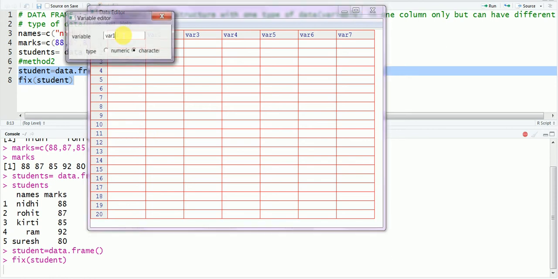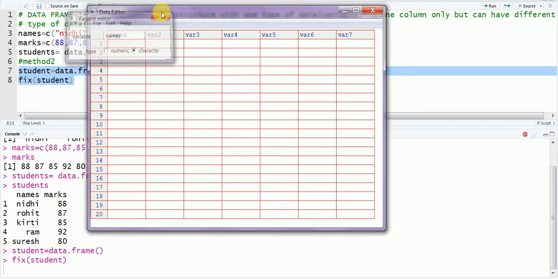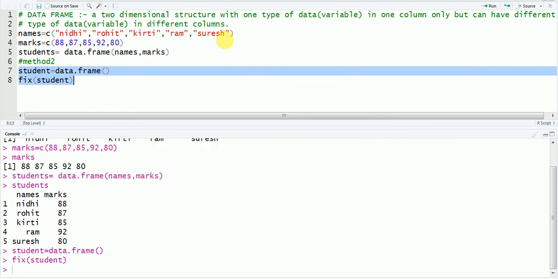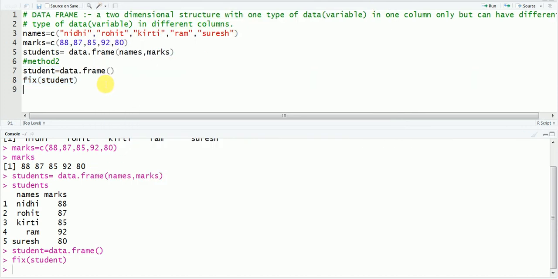Here we can click and just change the name of variable. So first variable was names, and then close. And similarly you can change second variable. Let me write all the variables. Now you can see I have entered all the information that we could have, and then just after all the entries, just close it and then run it.